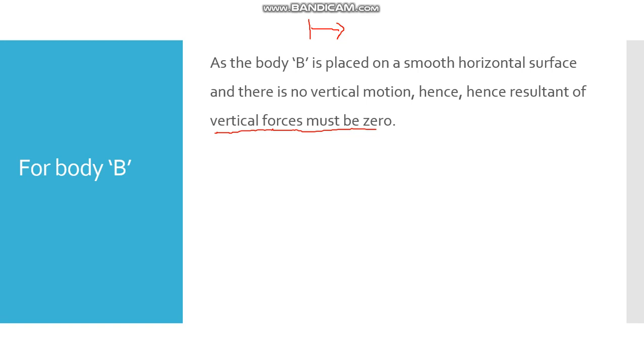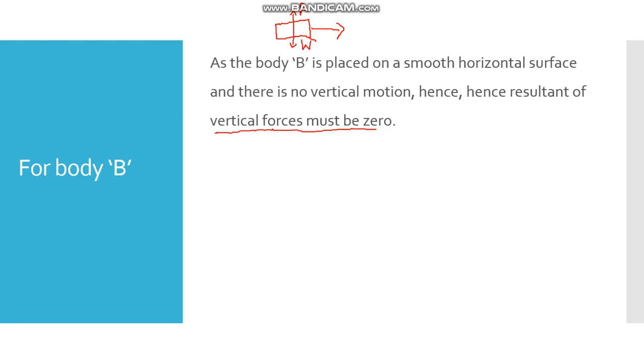If I may show you, there are two forces. One is the weight, which is acting in the downward direction, and as the body is placed on a smooth horizontal surface, there must be some reaction. So there are two forces acting on this body: one is the reaction force and one is the weight.